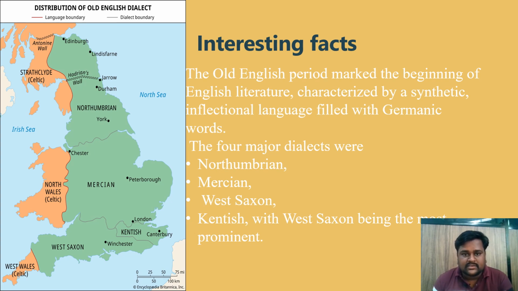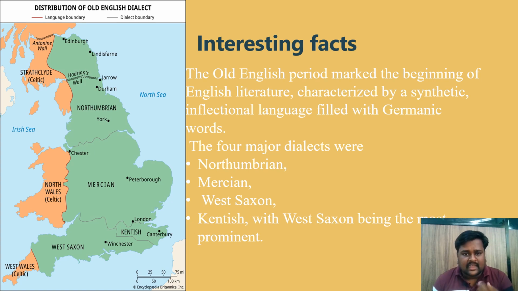And after that, Mercian: the Vespasian Psalter gloss, an interlinear gloss, a translation of the Latin into English. Mercian, Northumbrian, and Hymn of Caedmon, one of the earliest recorded pieces of Old English poetry. And next one, Lindisfarne Gospels, contains Old English glosses in the Northumbrian dialect. And the next one is Kentish. Kentish charters are legal documents and charters that provide insight into the dialect.